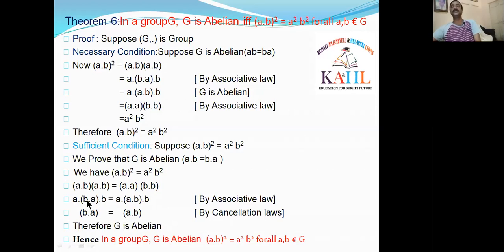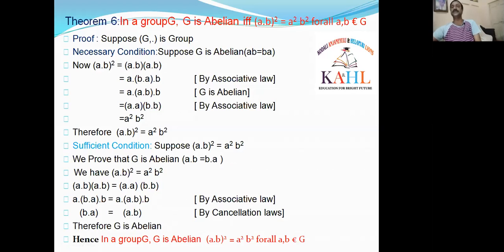That means the only remaining part is B dot A here and A dot B here, because A was cancelled on the left and B was cancelled on the right. The remaining part is B dot A is equal to A dot B, which is the abelian law. What is abelian? A dot B is equal to B dot A. This is what I have shown, that A dot B is equal to B dot A. That means G is abelian. I took the condition AB whole square is equal to A square B square, and we got G is abelian. That means the sufficient condition is also over.